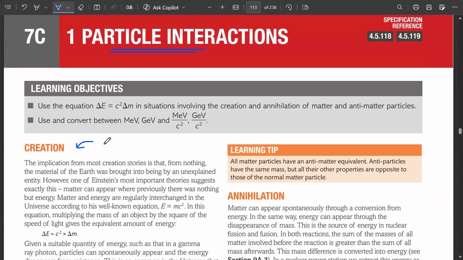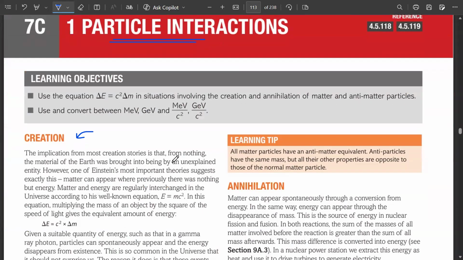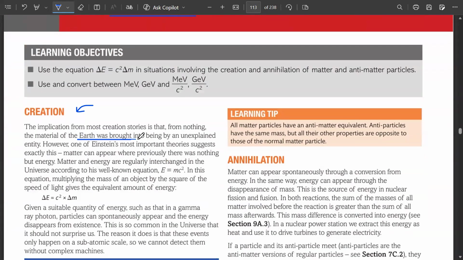Talking about creation, the implication from most creation stories is that from nothing, the material of the earth was brought into being by an unexplained entity. Nobody knows how the earth formed as well, a bunch of rocks, a bunch of clouds of gases together. Even if we talk about the most important theory of the creation of matter, energy and universe, it is the Big Bang theory, which has been supported by shifting wavelengths, increasing distances, receding speeds, and increasing wavelengths day by day, proving that the universe is expanding day by day, and that it had a whole explosion known as the Big Bang.